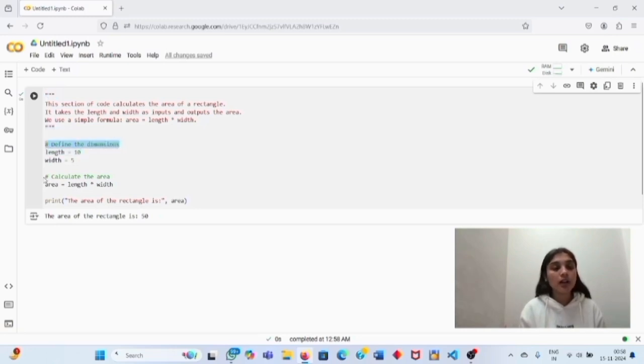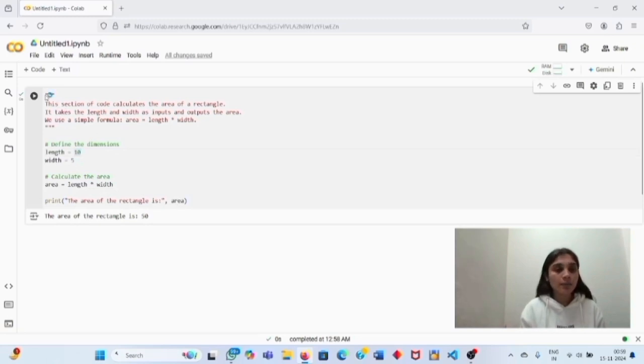And this is also our single line comment. Only this, calculate the area, as it starts with hashtag, is a single line comment. In this code, we are calculating area. We gave length and width, and now we have a variable named area. So the value of length into width is assigned to area. So this prints our area. So these are the comments.